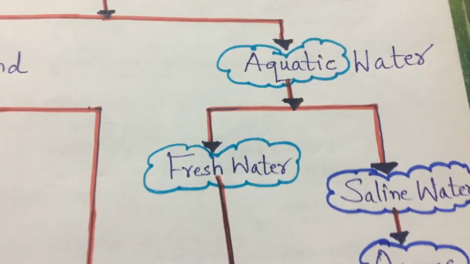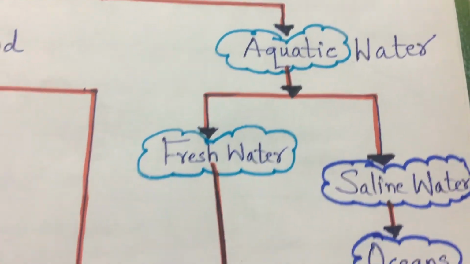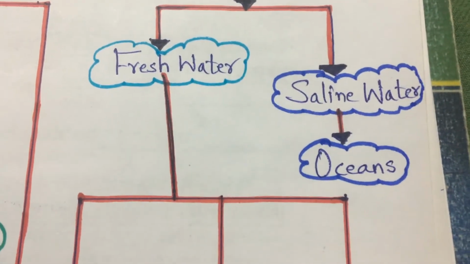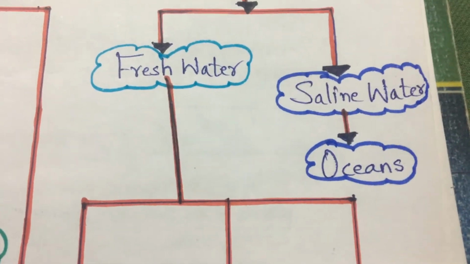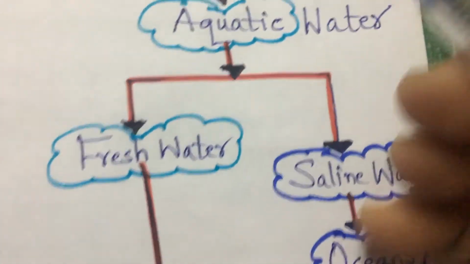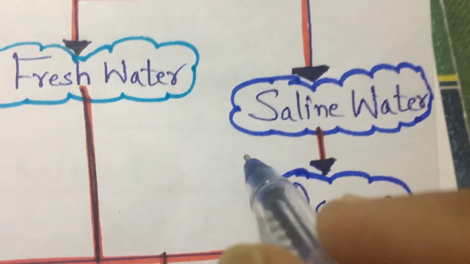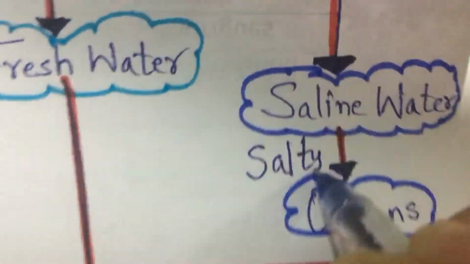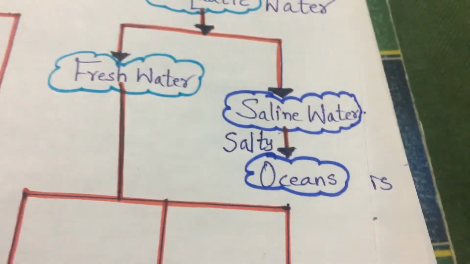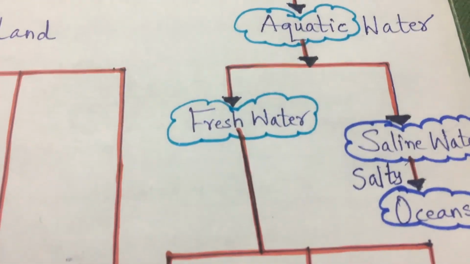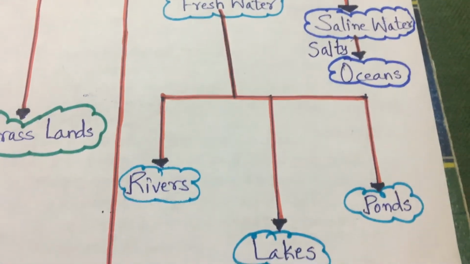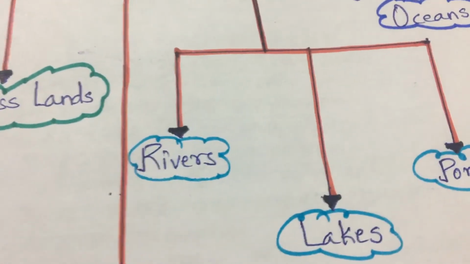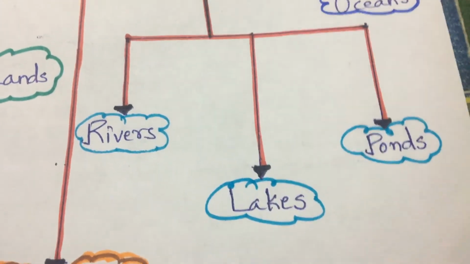And aquatic is of two types: fresh water and saline water. Saline water means salty, where the water is very, very salty, and its habitat is the oceans. And fresh water, which we are able to drink, contains very little salt, and it has three types: rivers, lakes and ponds.